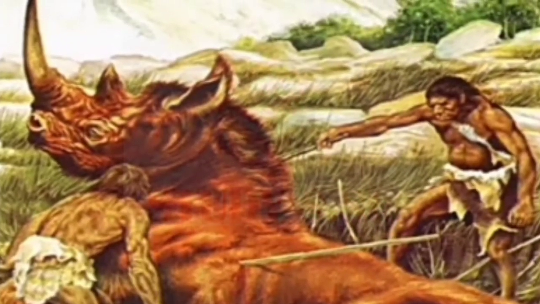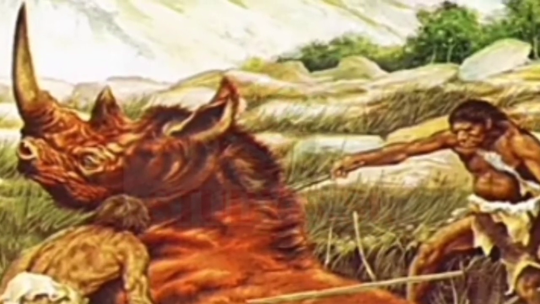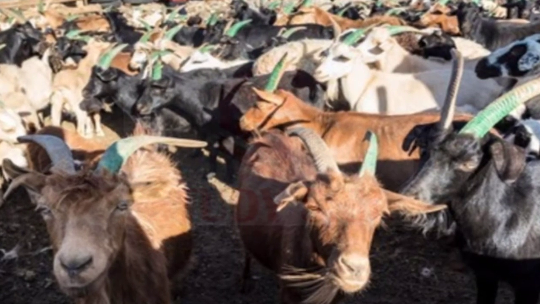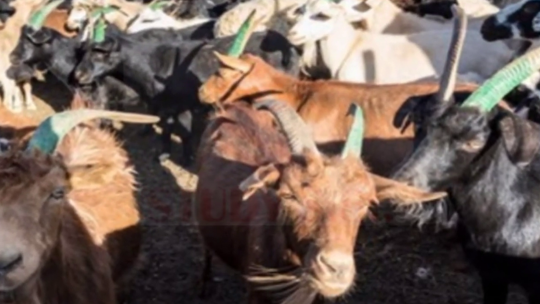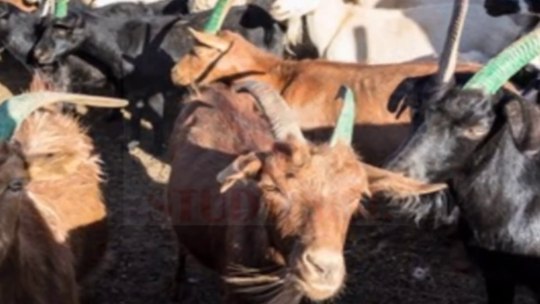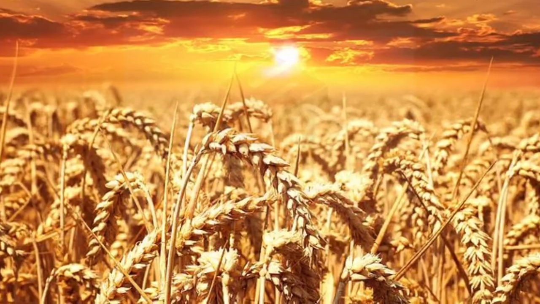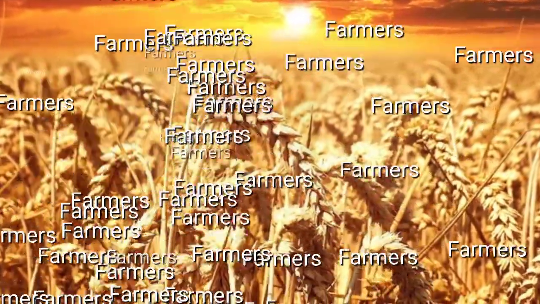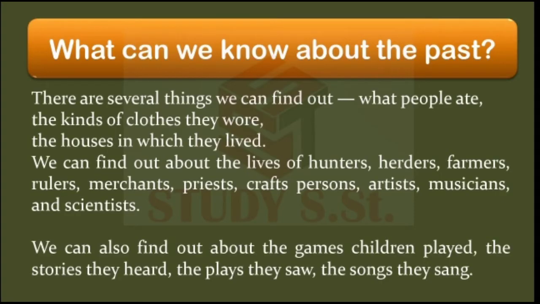Hunters are those people who do the task of hunting, right? And herders, do you know who are herders? Herders are those people who tame animals, who do the task of herding. And farmers, who do the task of farming, who grow the crops, right?